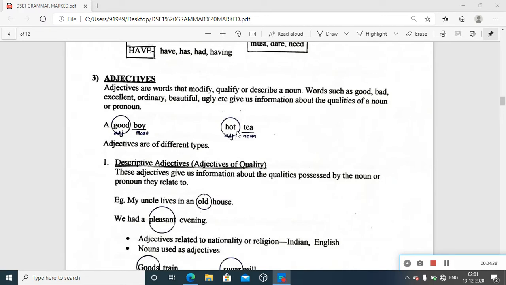Then cold tea, we can talk in that way. Strong tea. So all these terms can function as the adjective because these are immediately attached with this noun, and these give some basic or additional information. It's qualifying, it's modifying the noun which we are talking about.